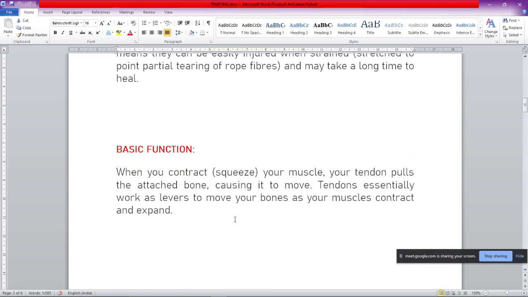Now, what is the basic function of the tendons? As the tendon is joining a bone to a muscle, whenever you contract your muscle, what will happen? The tendon will pull the attached bone, causing it to move. So that is transferring the tensile force of the muscle to the end of the bone where it is joined. So tendons essentially work as levers to move your bones as your muscles contract and expand.